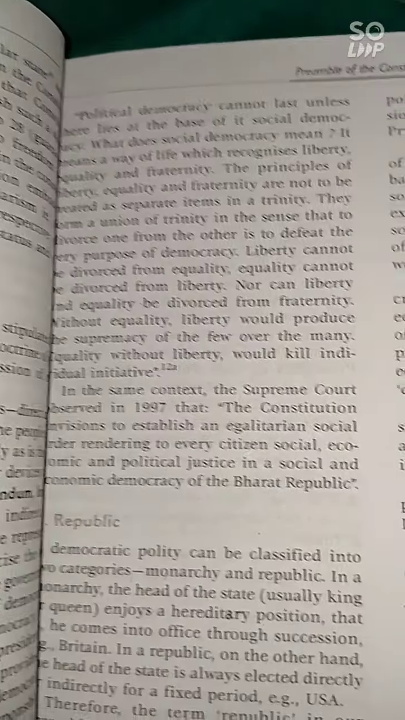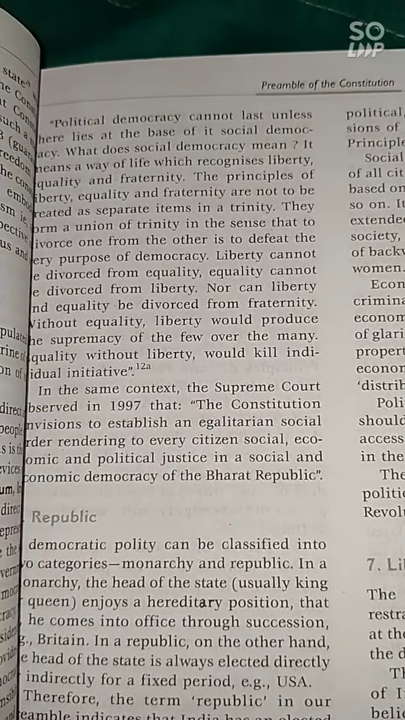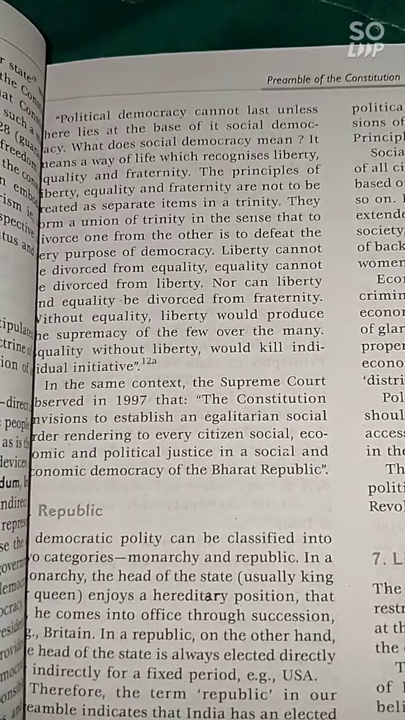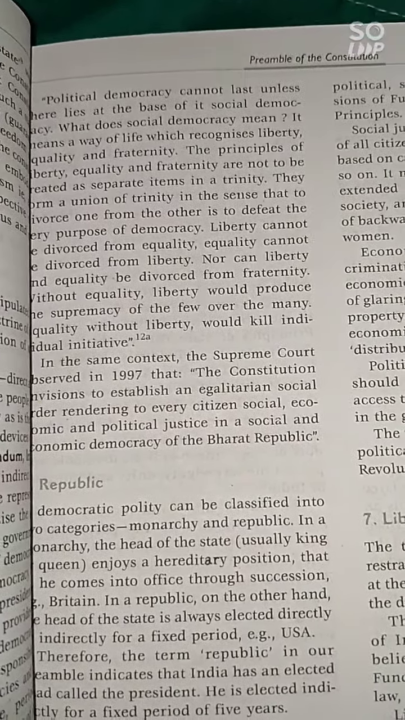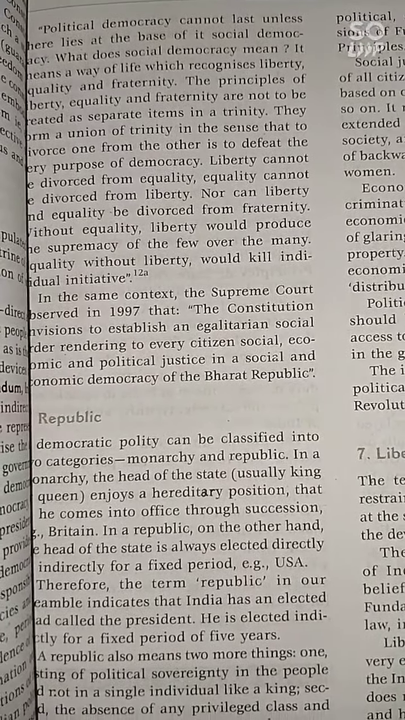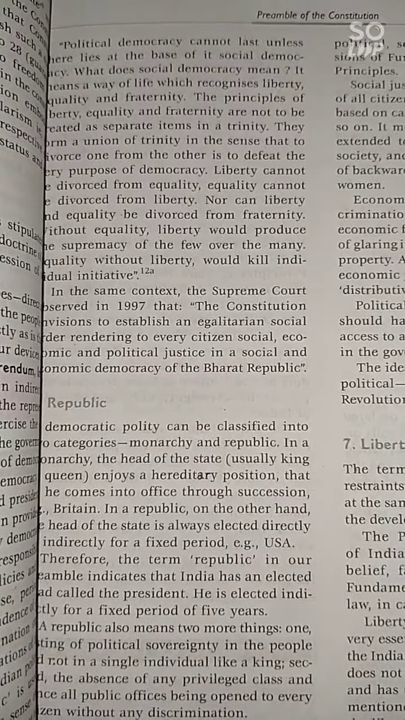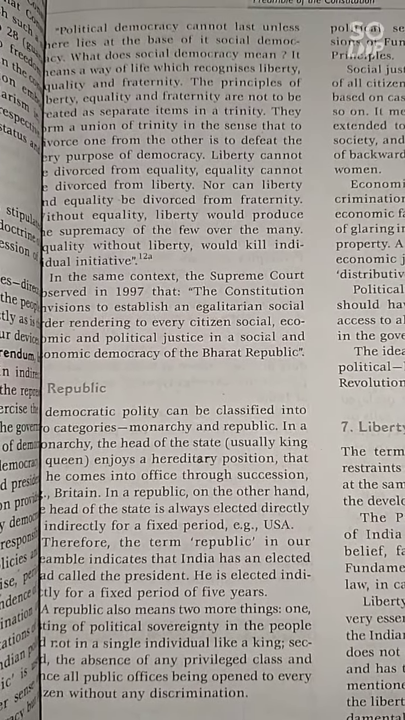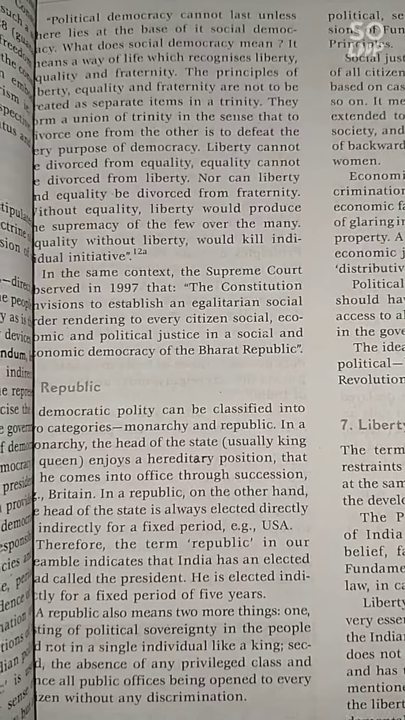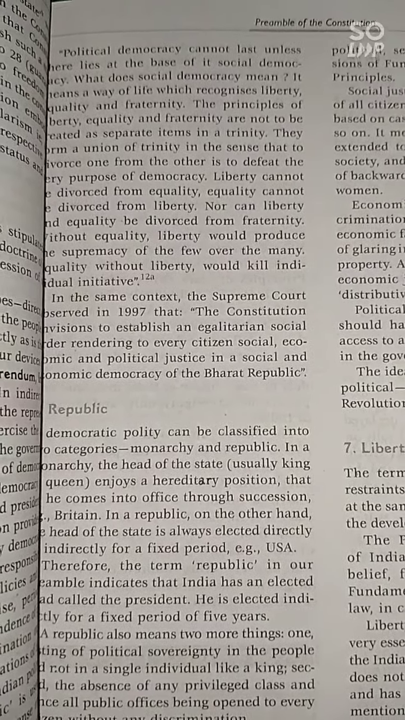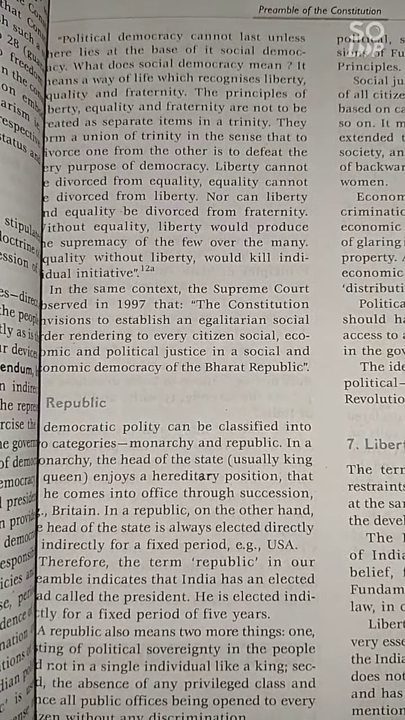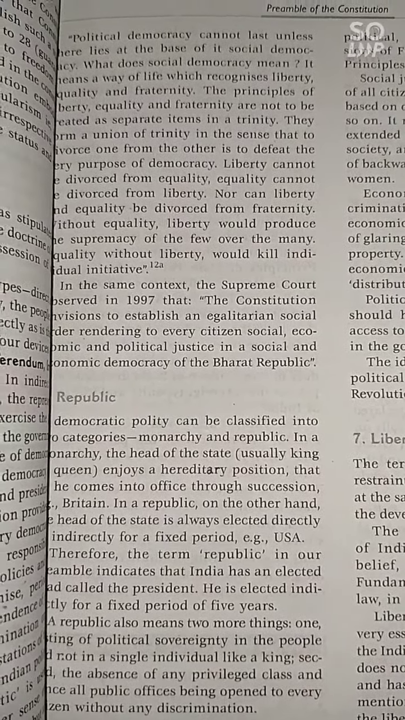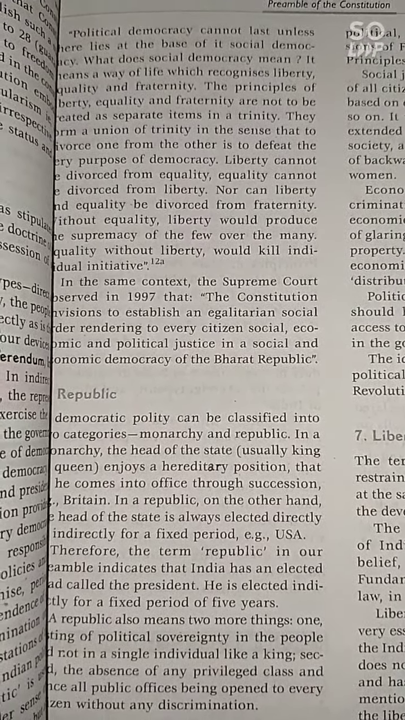Democratic is used in the preamble in a broad sense, embracing not only political democracy but also social and economic democracy. In the Constituent Assembly speech on November 5, 1949, Dr. B.R. Ambedkar said that social democracy means a way of life which recognizes liberty, equality, and fraternity.